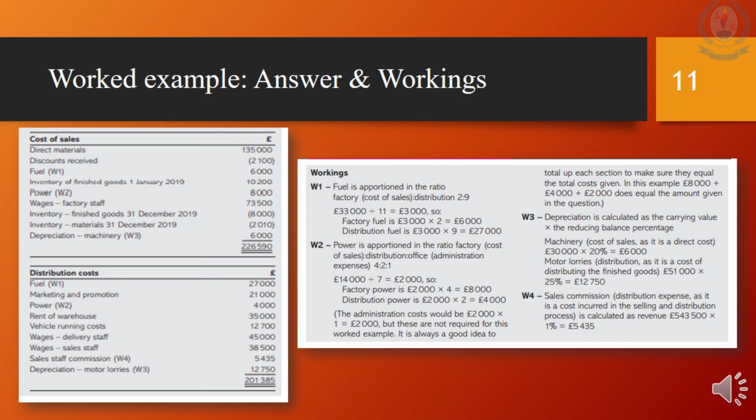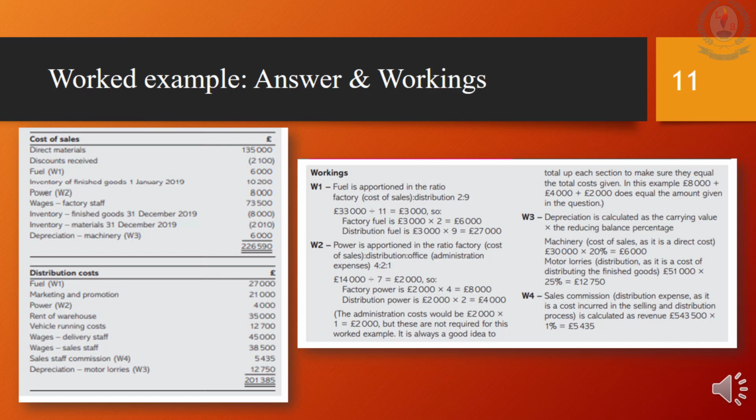Revenue is £543,500. Children, do we need revenue to record under either of the topics? We need it for a calculation. In additional information, one point states about a commission of 1% on revenue. So calculate 1% on revenue to see how much commission has been paid. Record it under distribution expenses. Next is vehicle running cost. It is regarding distribution. So directly record it under distribution expenses.